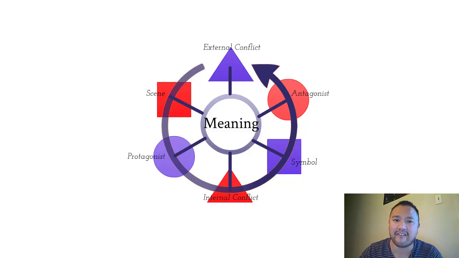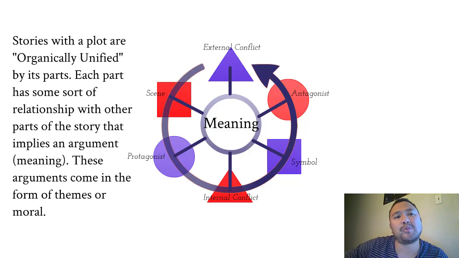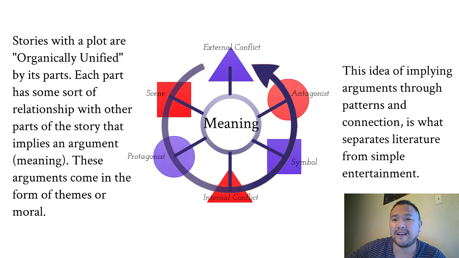Now, when we're looking at it, we're going to see that stories fit together, and together they combine to have meaning. This is called organic unity. Stories with a plot are organically unified by their parts, and each part has some sort of relationship with the other parts of the story that imply some sort of argument or meaning. And these arguments come in the form of morals and themes. The idea of implying arguments through patterns and connection is what separates literature from simple entertainment. Not that entertainment is bad, it's just we don't really study it as much as we do literature.